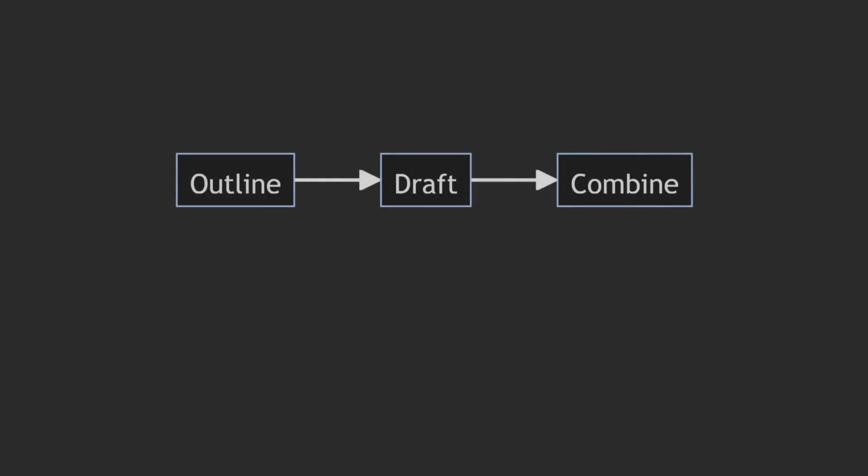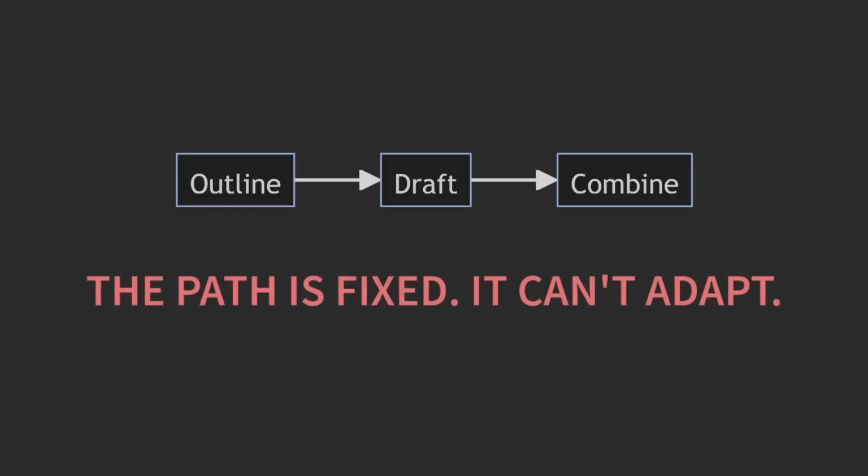So, we've built a linear workflow. It follows a predictable path from A to B to C. It's powerful, it's efficient, but it's rigid. It's a train on a track. It cannot adapt. It cannot change its mind. The path is fixed.